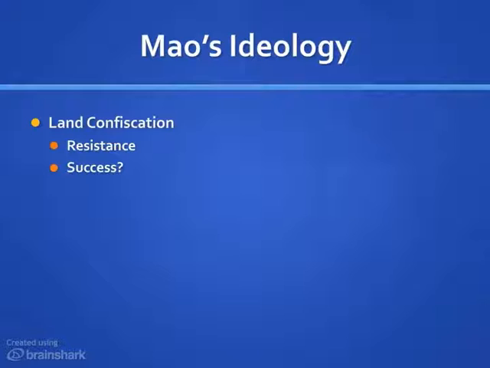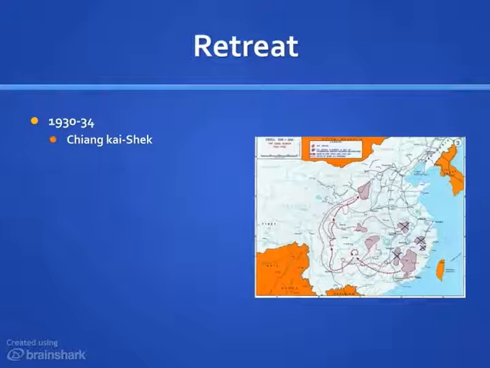Now, of course, this didn't go smoothly. The rich peasants and the landlords really resisted Mao's efforts. However, the policy did win the communists some support among the very poor. He will need every supporter he can find. That's because between 1930 and 1934, Chiang Kai-shek will launch another effort to exterminate the communists within China. There will be 5 separate major expeditions launched against communist strongholds, mostly in the southern part of the country.